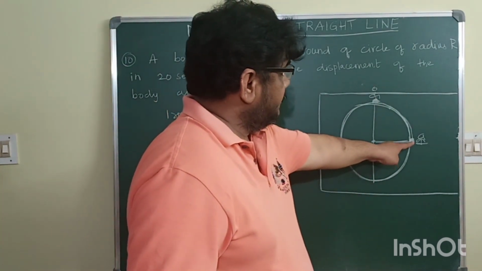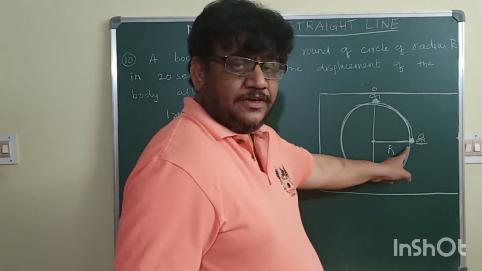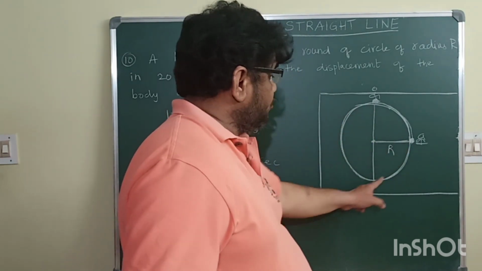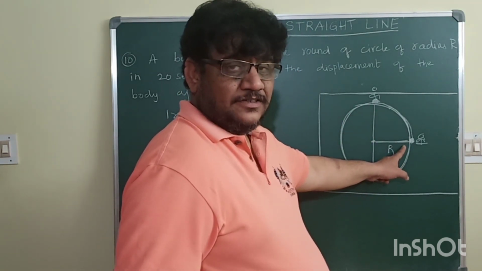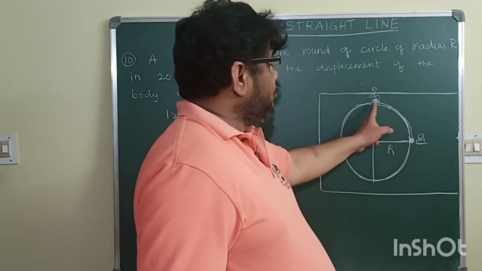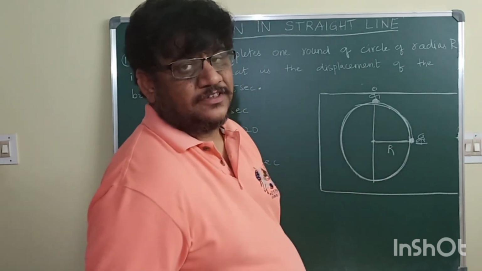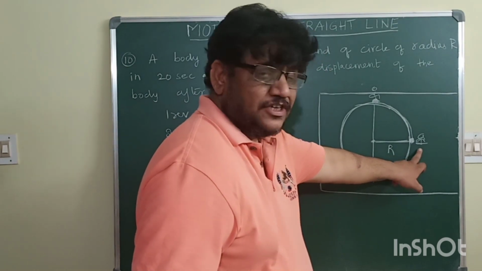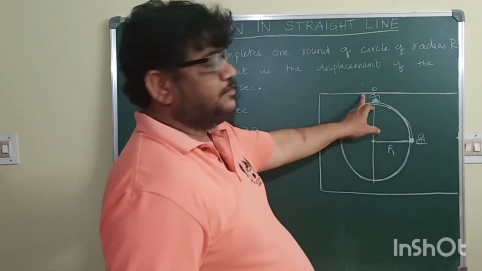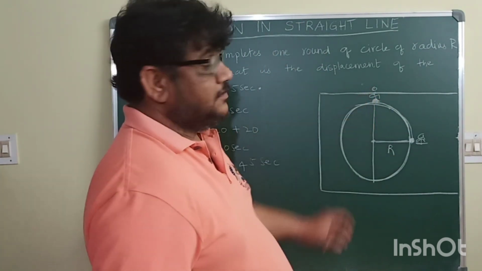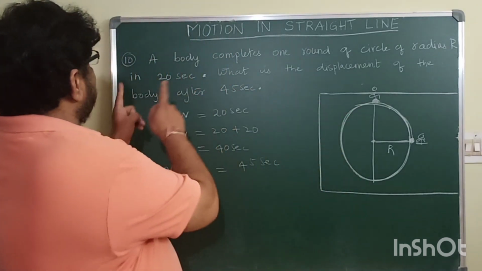Again I am repeating, one revolution in 20 seconds, two revolutions in 40 seconds, two and a 1/4 revolutions in 45 seconds. This is the initial position of the person, this is the final position of the person. Now what is he asking? What is the displacement?